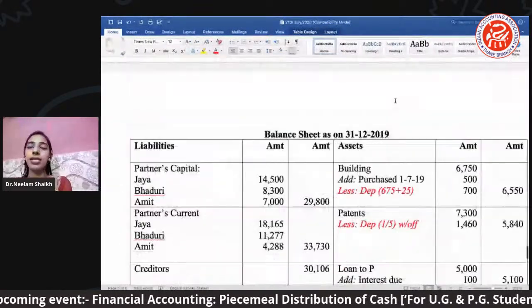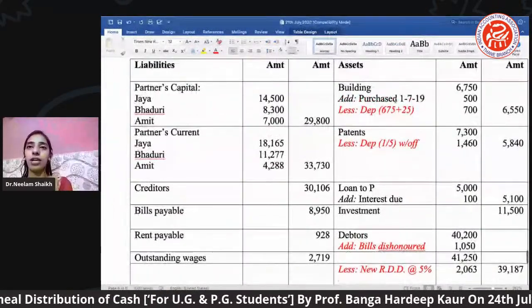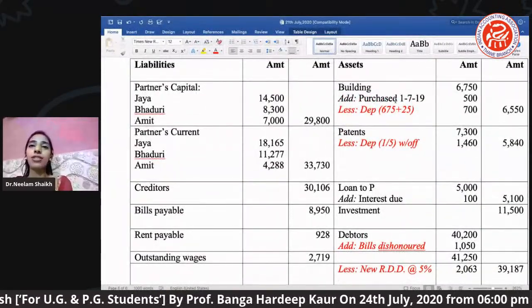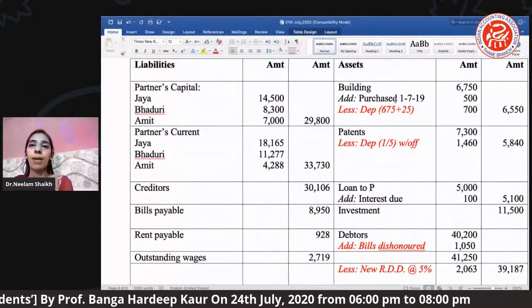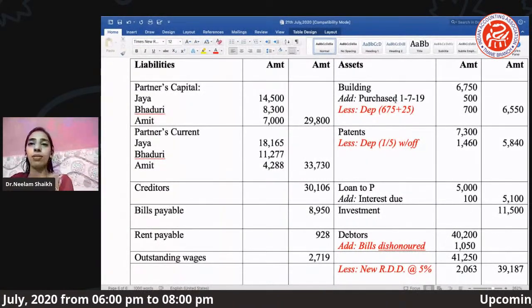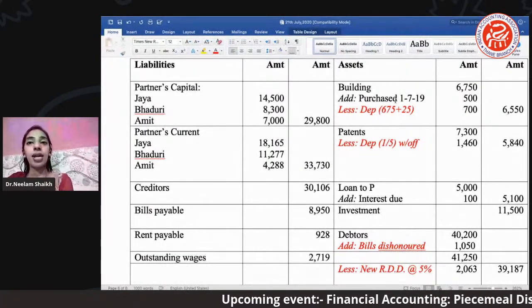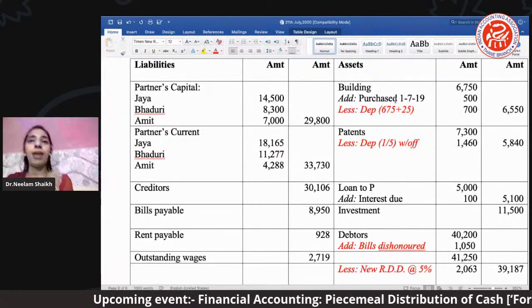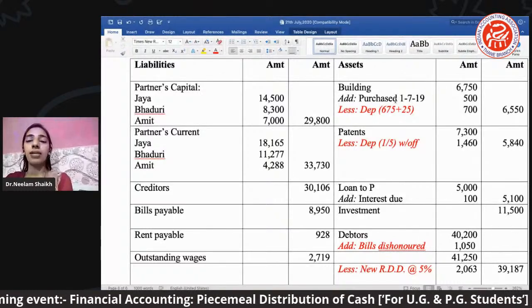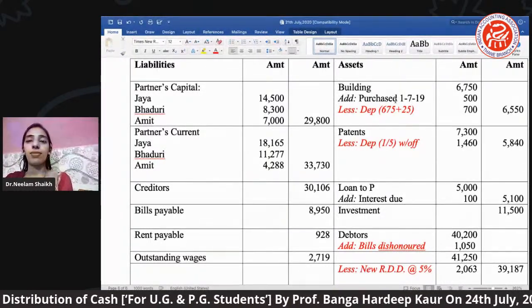Okay, let's come to the balance sheet. The last statement of this particular problem. Okay, now in the balance sheet you can see we have first of all taken the partners' capital. Jaya, Baduri and Amit, all three partners' capital balance ले लिया हमने. Partners' current account, because we have prepared a current account. So from that current account we got all these balances which we have brought here.